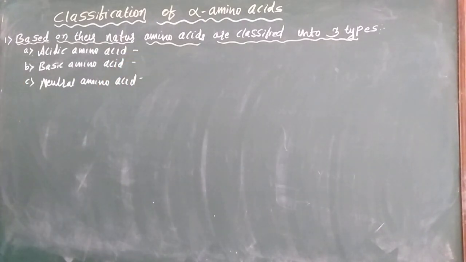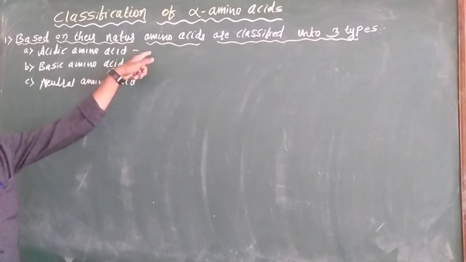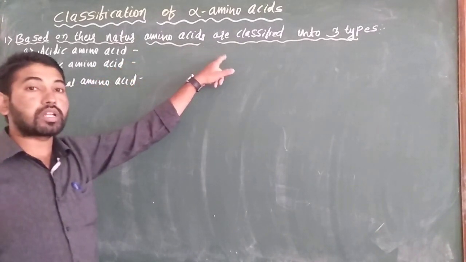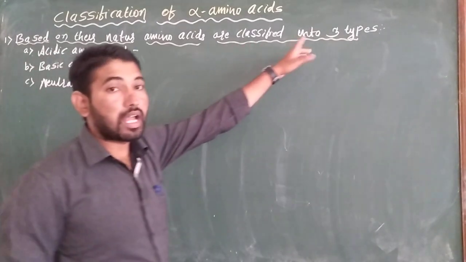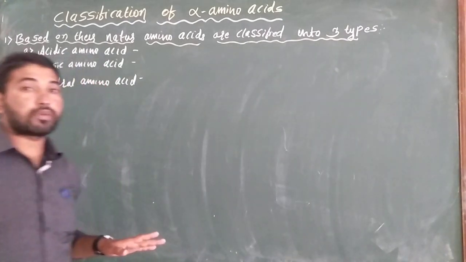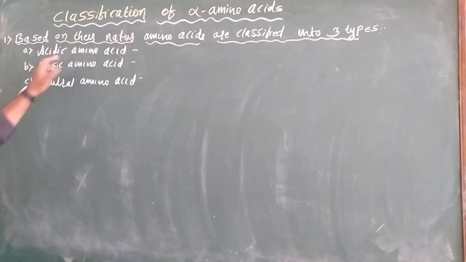Acidic amino acids contain more carboxylic acid groups as compared to amine groups. These amino acids contain more carboxylic acid groups than amino groups, and that type of amino acid is called an acidic amino acid.